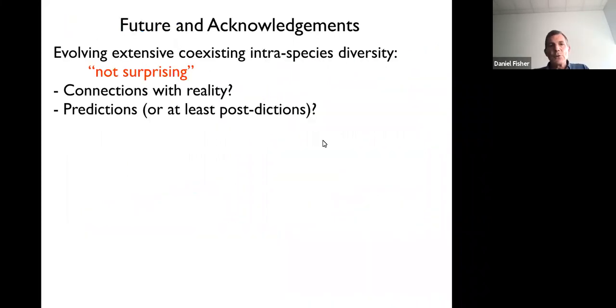So for the future, what we would like to ask is, well, we first said that this extensive coexisting diversity is in some sense not surprising. We can get it in simple models. Of course, we would really like to do the other task now, go back to connections with reality, and have some testable predictions, or at least post-dictions, and a framework. But what we've got here is a scenario and a framework for trying to rationalize, at least, and ask about ways in which a large number of strains within a species could coexist and spatially compete with each other.